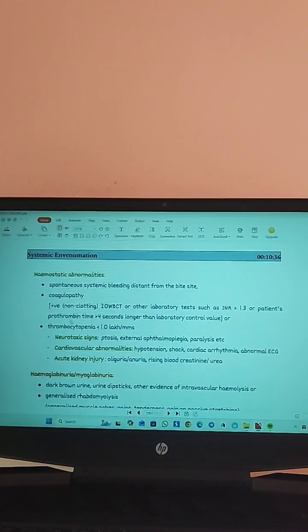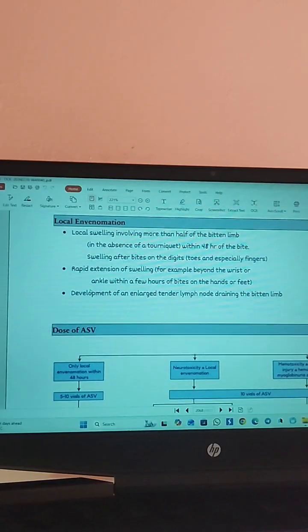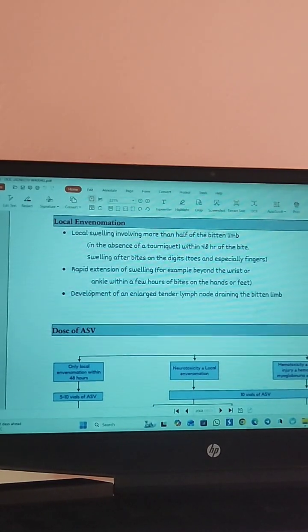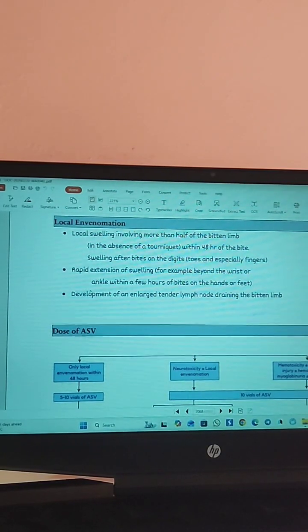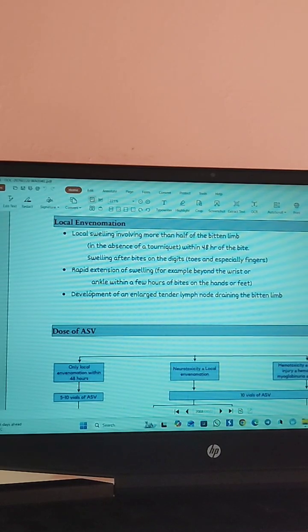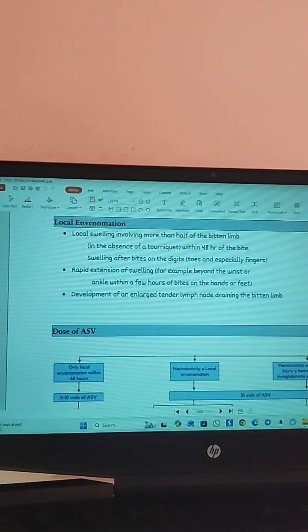And next, what are the things that happen in local envenomation? How do we say there is local envenomation? So here there was a local swelling first, and this local swelling was involving more than half of the bitten limb. So which was the bitten limb? This was it. That swelling was involving more than half of that bitten limb.